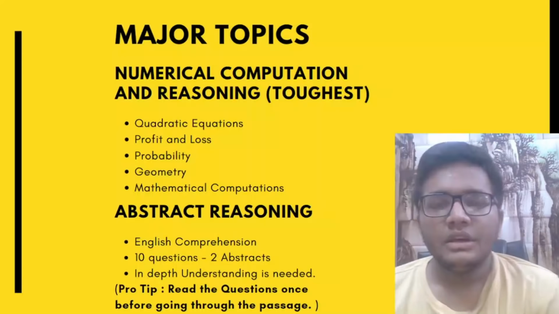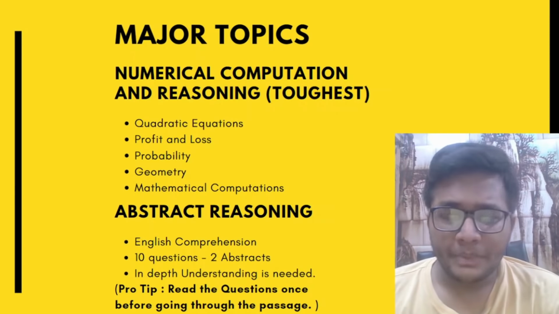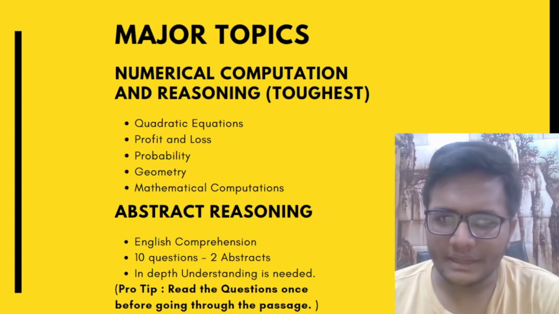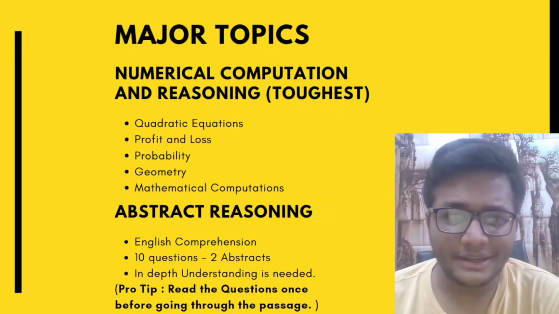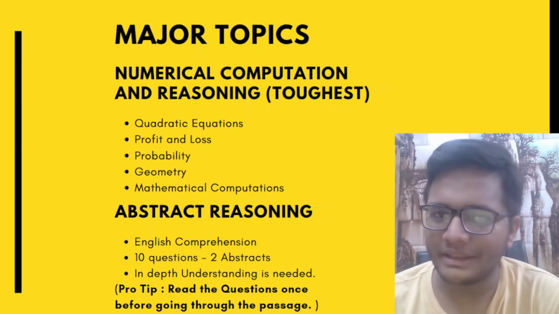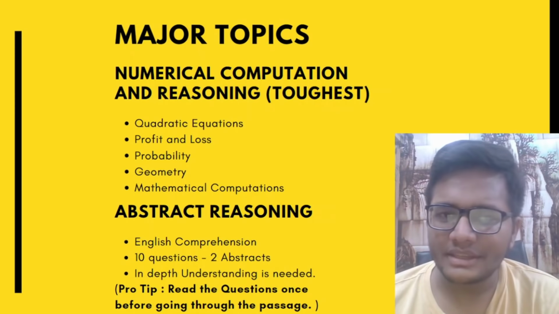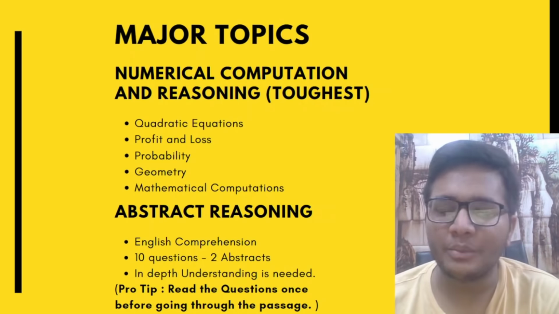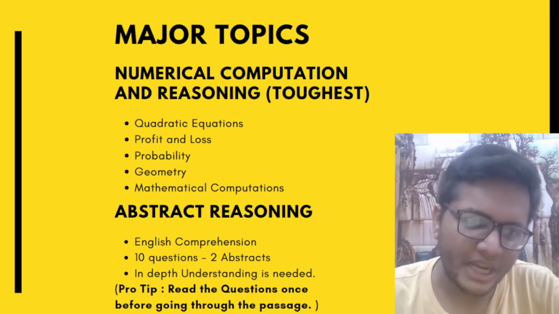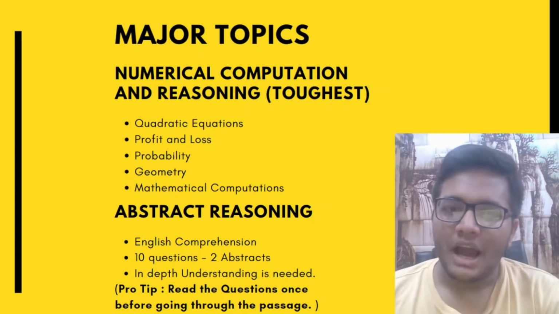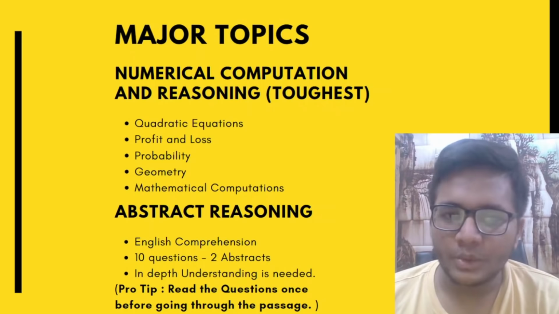So now talking about the major topics that have been there in these tests and different sections, we'll categorize them in different categories. The first category is numerical computation and reasoning. This is considered to be the toughest part in this particular section. So in this section you will find questions from quadratic equations, profit and loss, probability, geometry, mathematical computation, and you will see that this is the most time taking and it's one of the first section that you will face in this particular test.